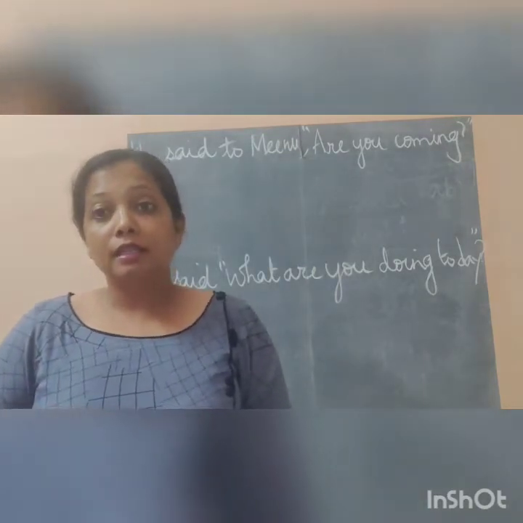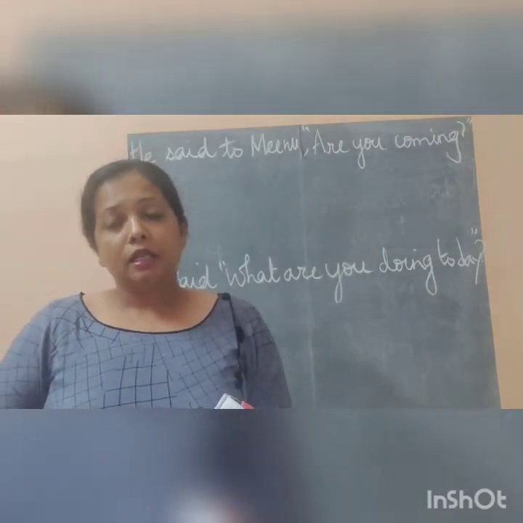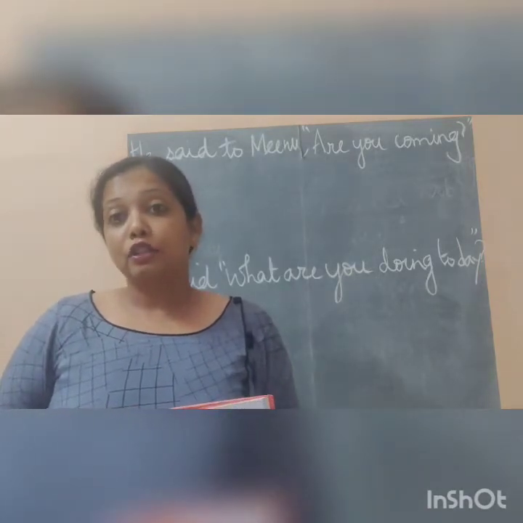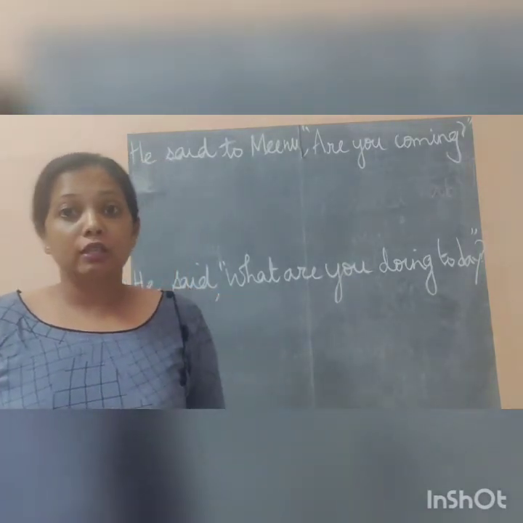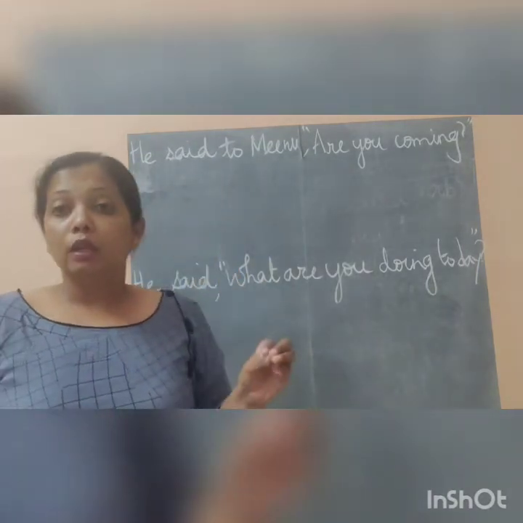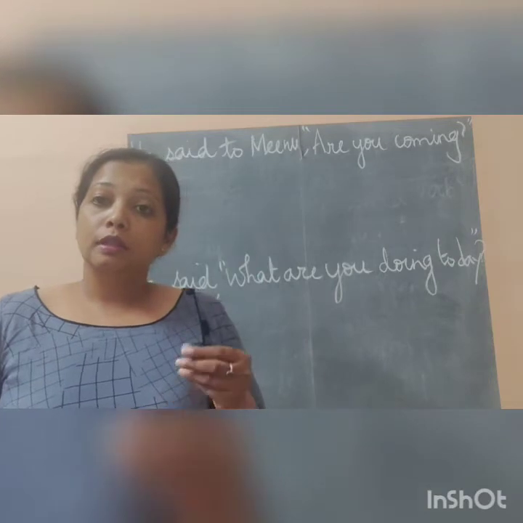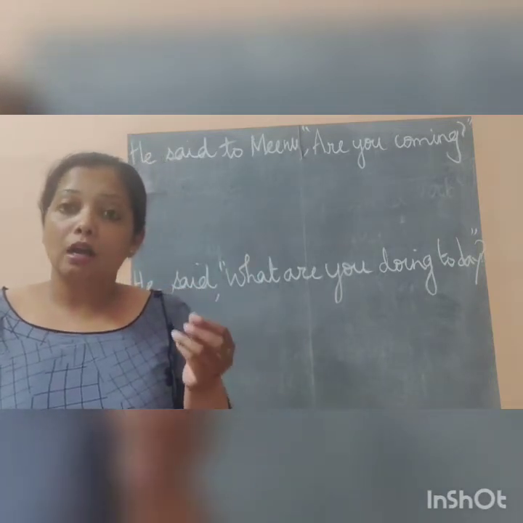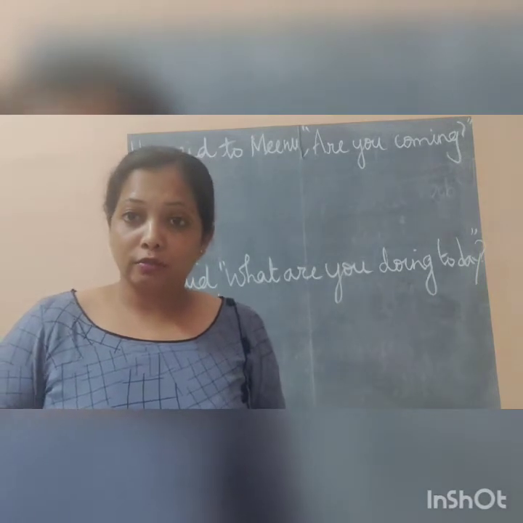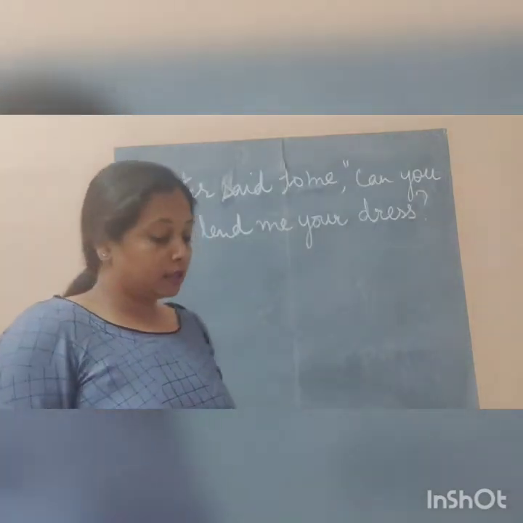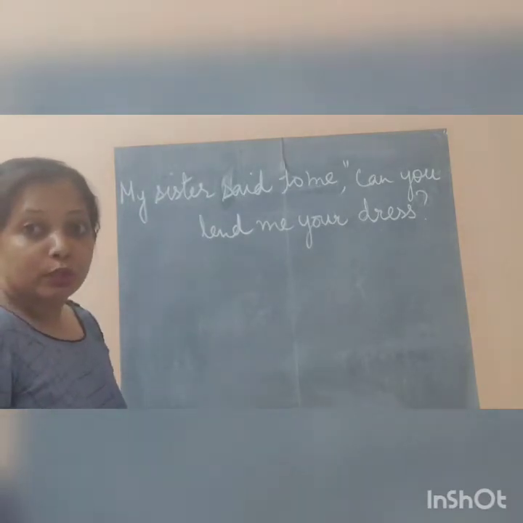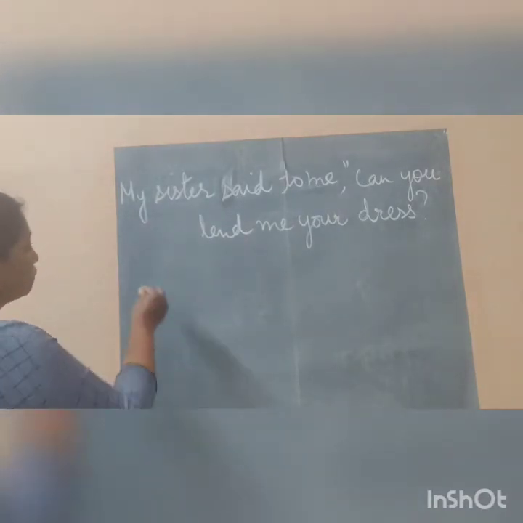Now this is an interrogative sentence. Whenever we have an interrogative sentence, we have a change: said to will become asked. Okay, so that will be the change. One more interrogative sentence, let's solve it also. Let's change it to indirect speech.